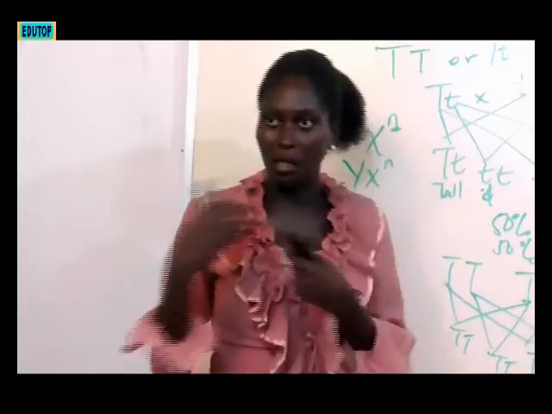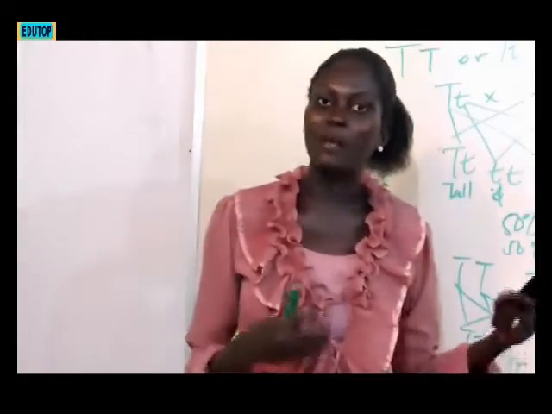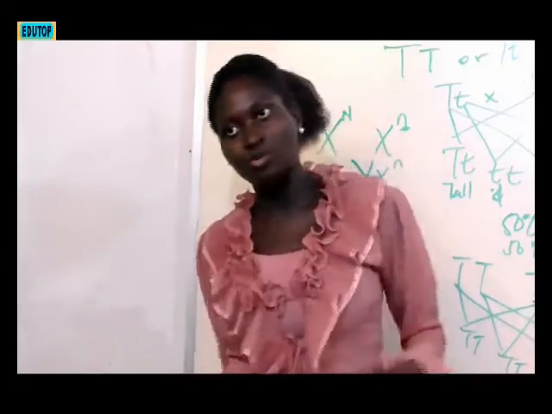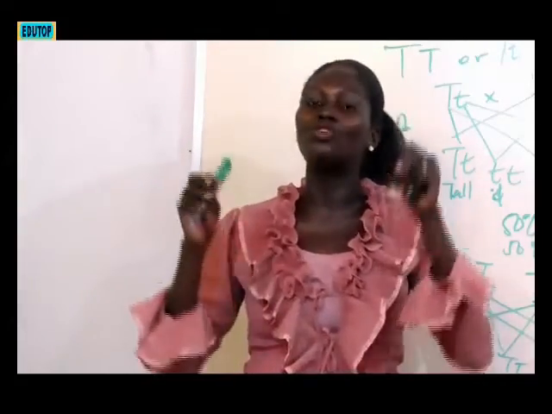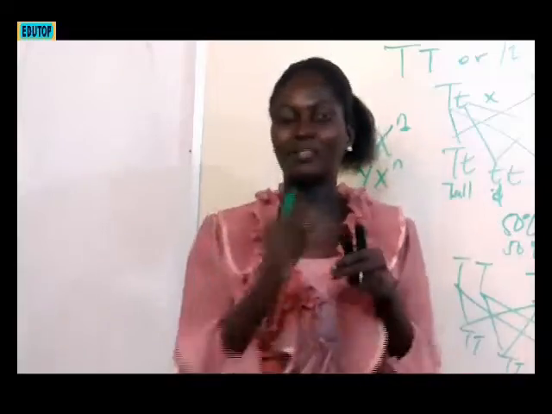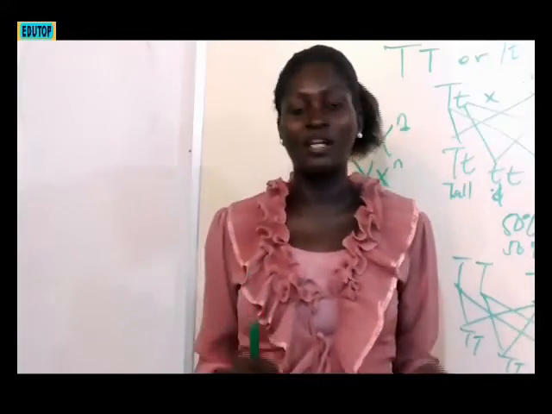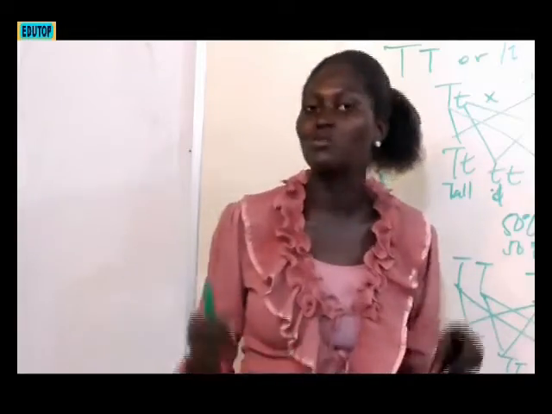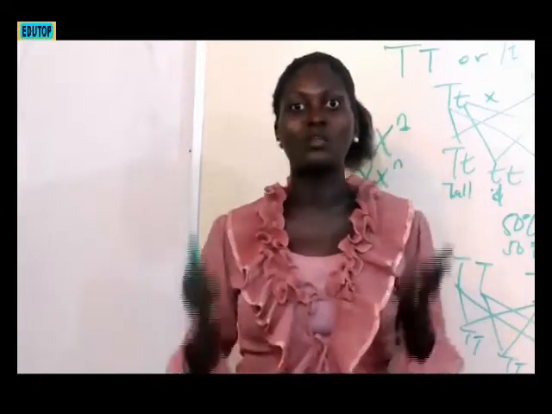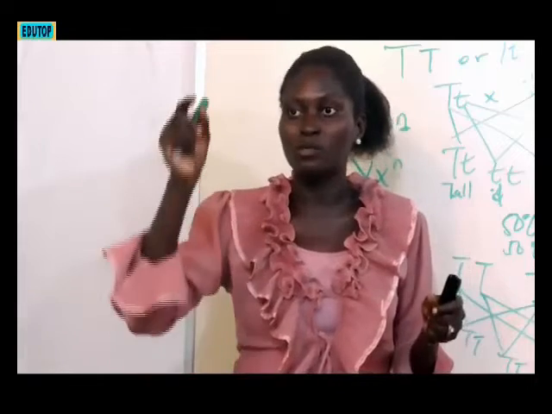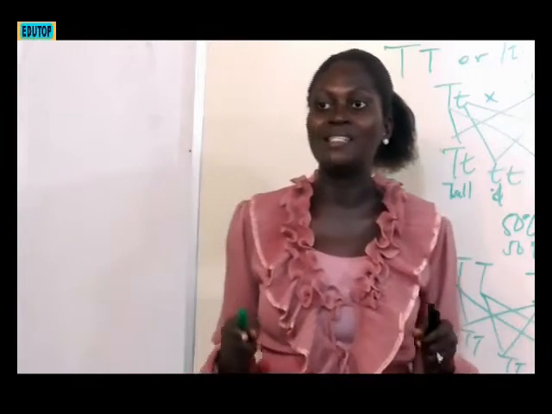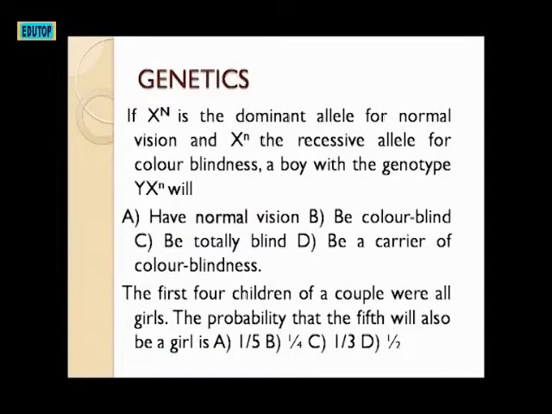It's either a boy or a girl. The probability that it is a boy is also 1/2. So you don't have to start thinking that out of 4 children, they are only girls, there's no boy there. The chance is not any other thing but 1/2. So the answer is option D, 1/2.